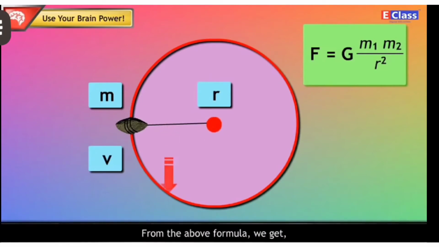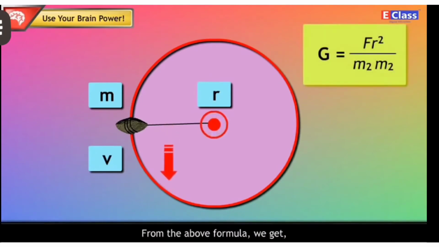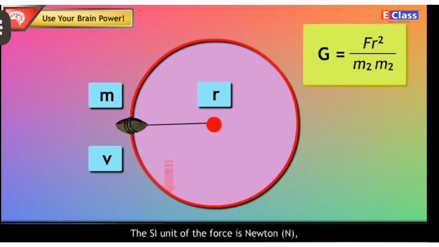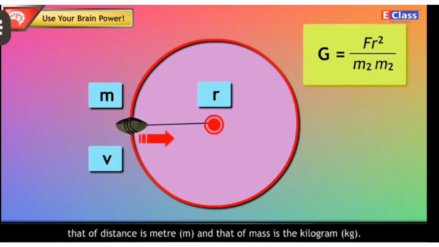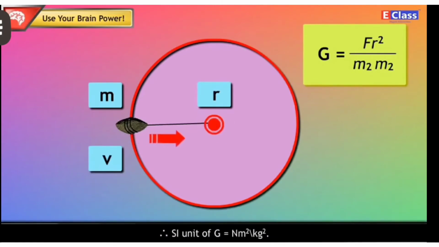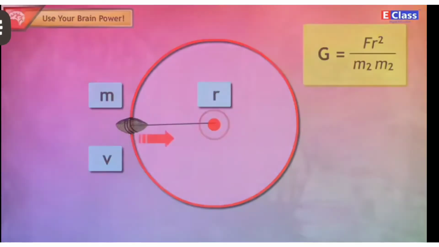From the above formula, we get G is equal to F r square upon m1 m2. The SI unit of force is Newton, N. That of distance is meter, m, and that of mass is the kilogram, kg. Therefore, the SI unit of G is Newton meter square per kg square.